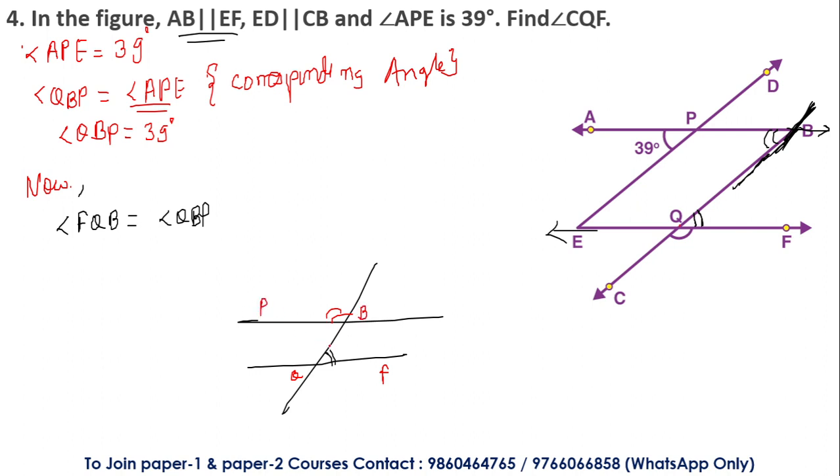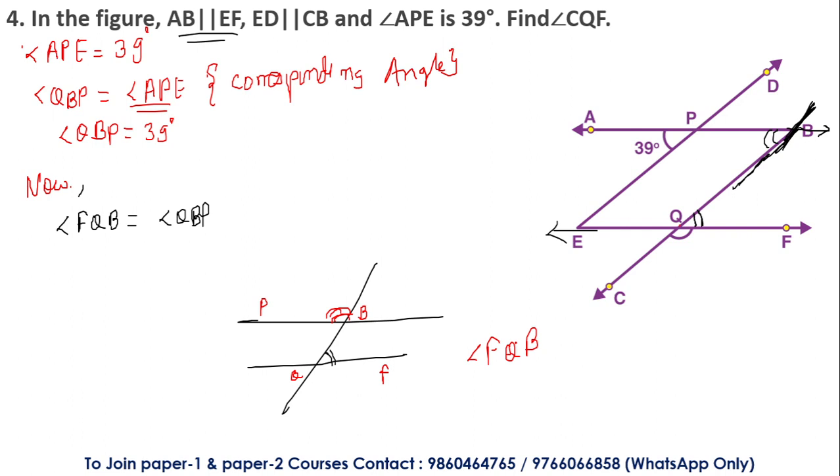If I look here, I can clearly understand that these angles are divided, or separated, by this transversal, and these are on the opposite sides. That is, angle FQB is opposite to which one? Angle QBP.